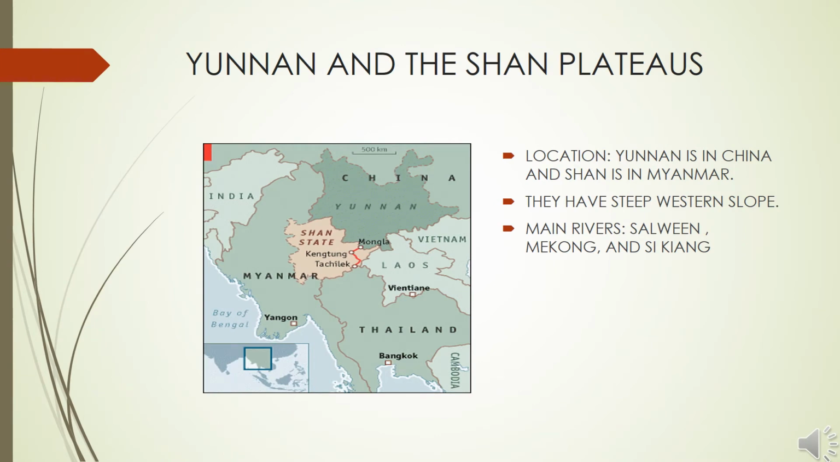Dear students, look at the map and try to find out Yunnan and Shan written on the map. That is the location of Yunnan and Shan Plateau in the countries of Myanmar and China. So location of Yunnan is in China and Shan is in Myanmar. They have steep western slope, and the rivers which drain this area are Salween, Mekong and Sikiang.